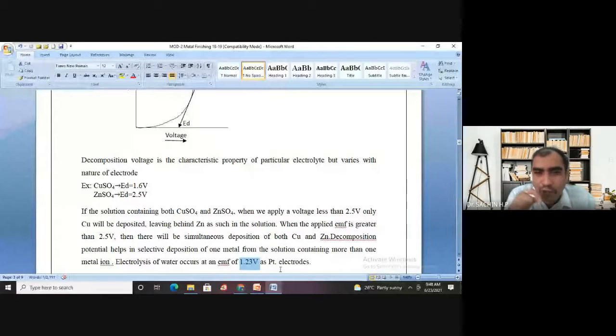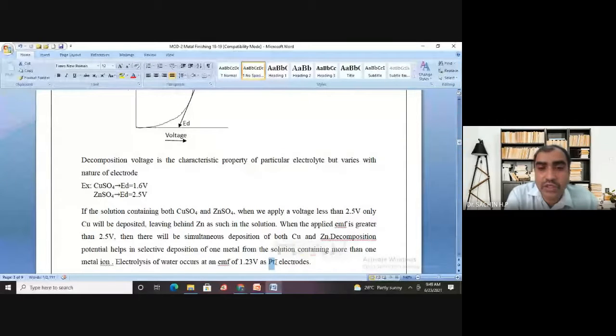But now I will tell you one more thing. Even though decomposition potential is a characteristic property, it varies with respect to the nature of the electrode. I told that water is taken and platinum electrodes are inserted, and on the platinum electrode the decomposition voltage for water is 1.23 volt. Water undergoes electrolysis at 1.23 only when the electrodes are platinum.